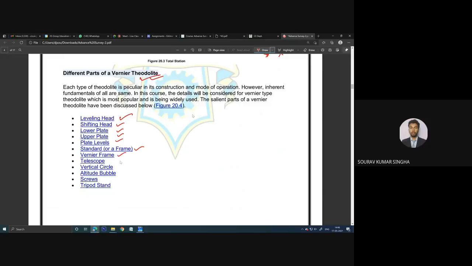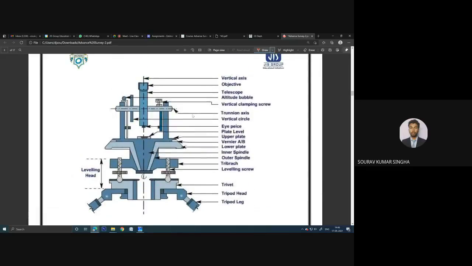I will definitely show you in the image, as it is beautifully marked over here. You can see the image. This is a cross-sectional representation of a theodolite, basically the vernier theodolite. Here you can see the tripod leg. There are three tripod legs, as the name says. Then I have the tripod head. You can see after the tripod leg we have the tripod head.